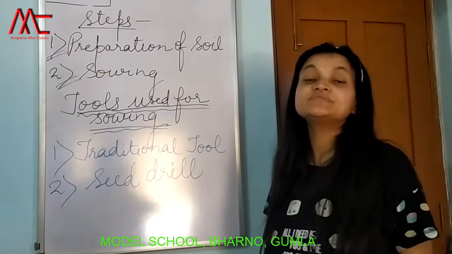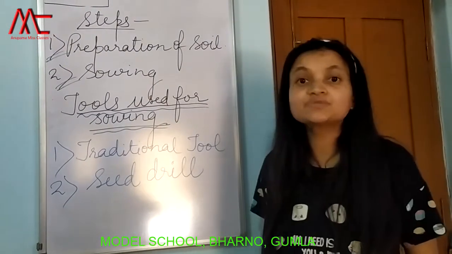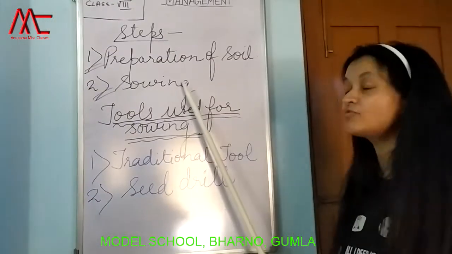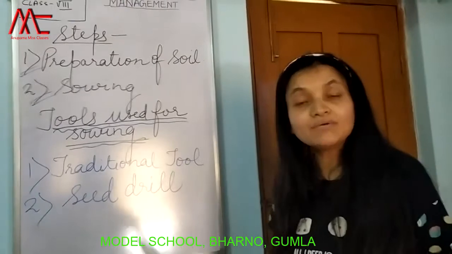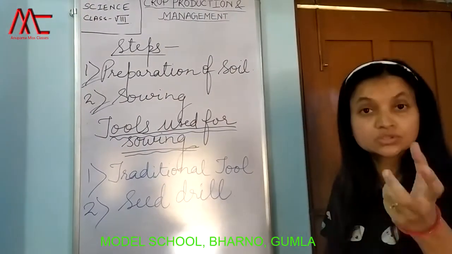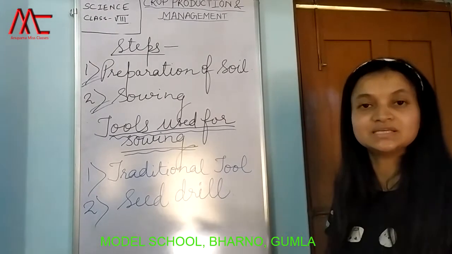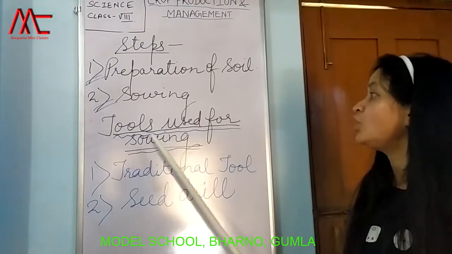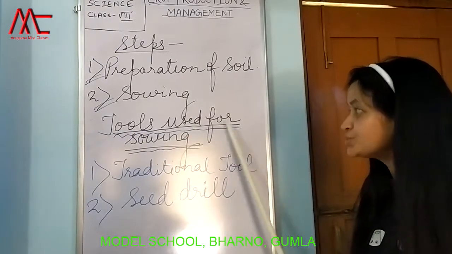So children, out of 7 steps of agricultural practices, we have already finished the 2. The number 1 was preparation of soil and the second one is sowing. In sowing, we have selected the good variety of seeds. Now we have to sow those good variety seeds or healthy seeds into the soil. And for sowing, we need tools. So the next topic will be tools used for sowing.